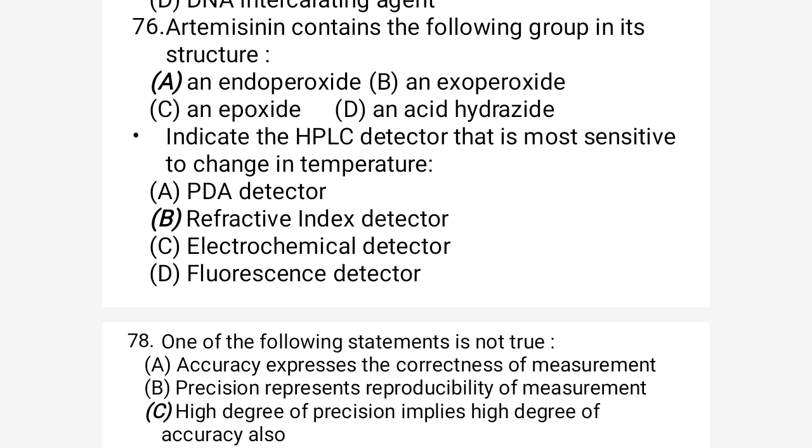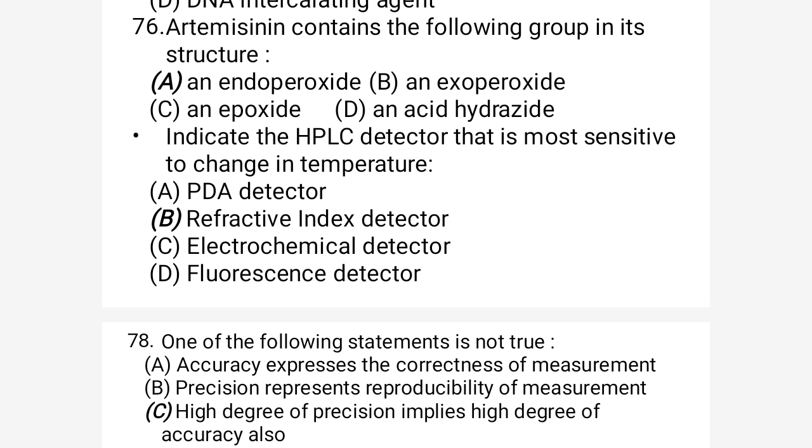Three cyclic rings are fused together in artemisinin, and one of the cyclic rings is a 6-membered ring, and in this 6-membered ring there is a peroxide link, oxygen single bond oxygen. This peroxide bond is present within the ring structure, and it is called an endoperoxide. So artemisinin contains the endoperoxide.